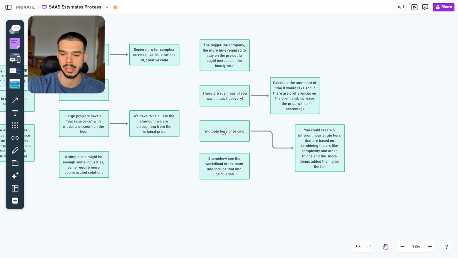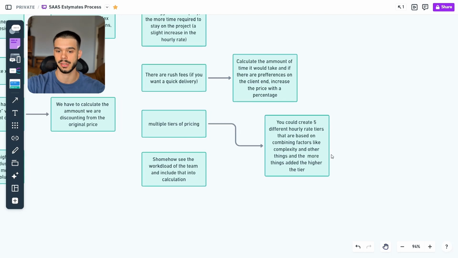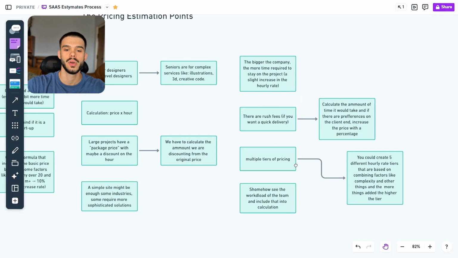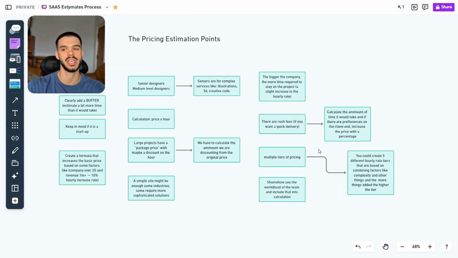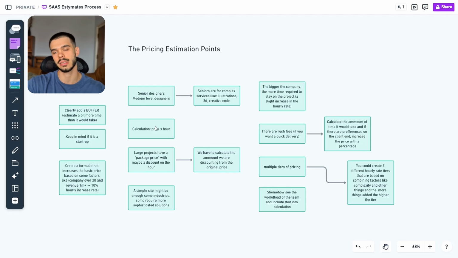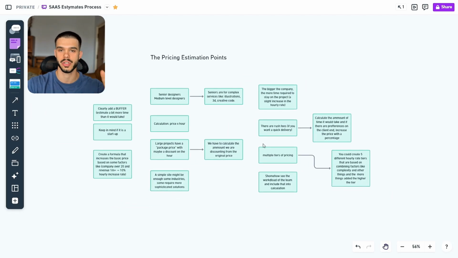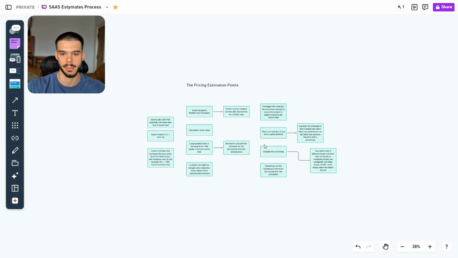You could have multiple tiers of pricing, right? You could create 5 different hourly rate tiers that are based on combining factors like complexity and other things. And the more things added, the higher the tier. So I was thinking about, okay, how should the AI think when it is going to come up with the pricing estimations? These are a lot of ideas that I just throw around. I put them on a piece of paper so that I can visually see them, right?